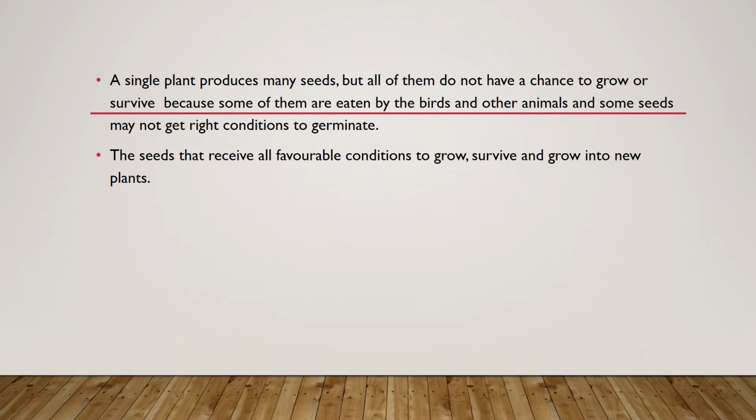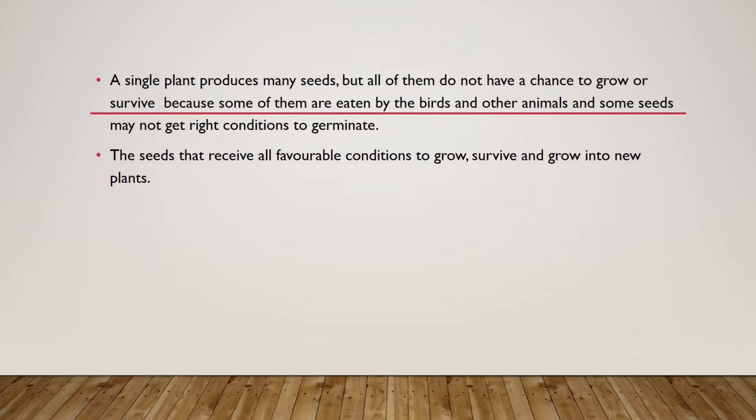Now we all know that a single plant produces so many seeds, but all the seeds don't reproduce the plant. Why? Because some of them are eaten by birds and other animals, like rice and wheat.